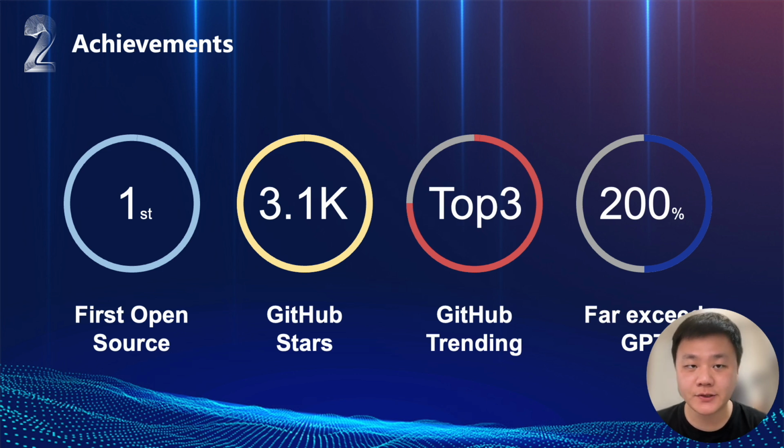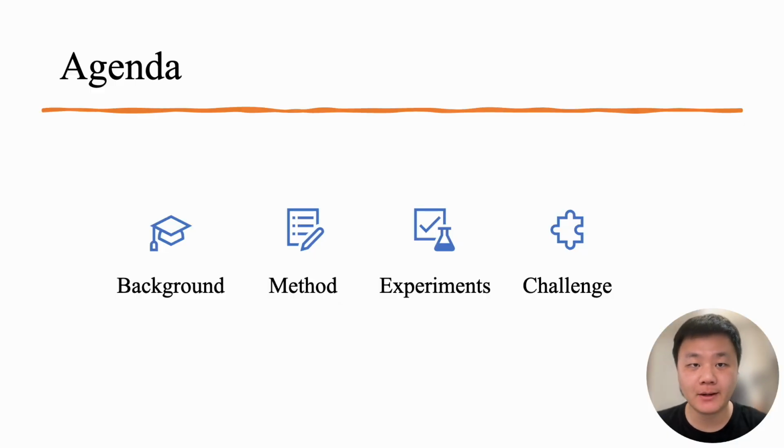We are the first open source LLM trained for decompilation, ranging from 1 billion to 33 billion model size. We got 3.1 thousand stars on GitHub and ranked as a top 3 GitHub trending repo on March 18th. Our decompilation result far exceeds GPT-4 by over 200%. So let's begin the journey.